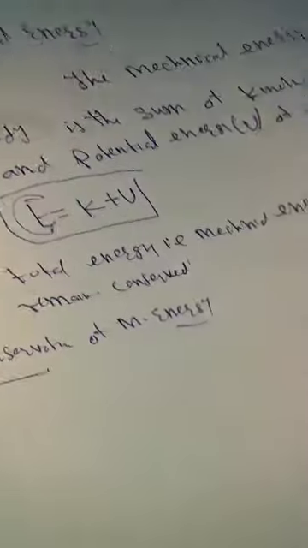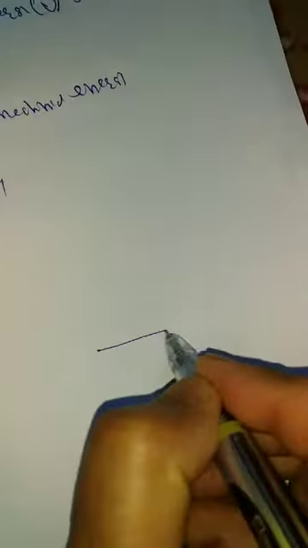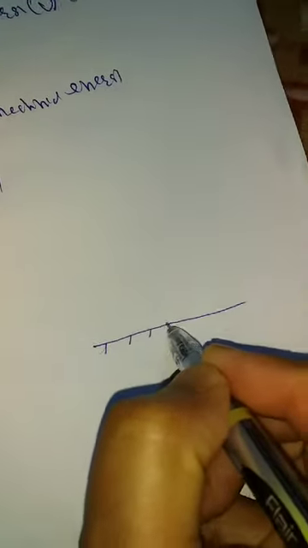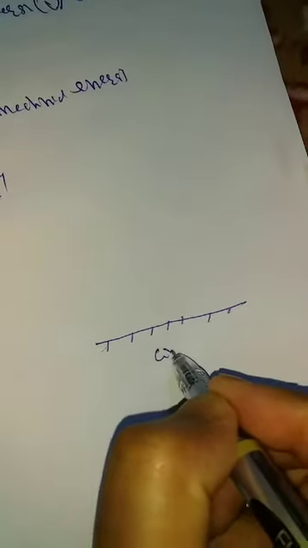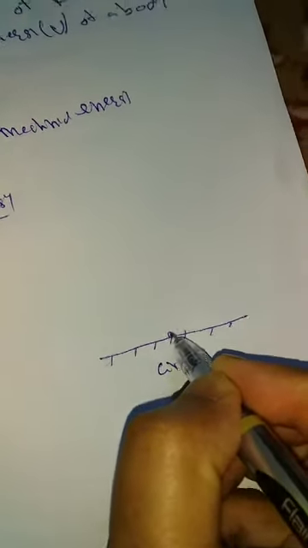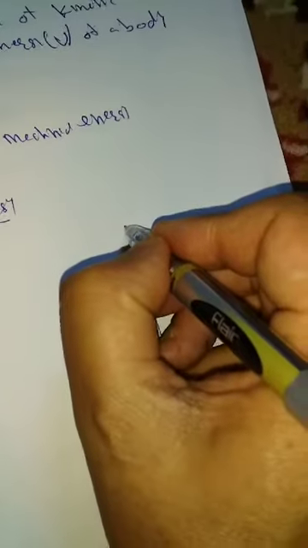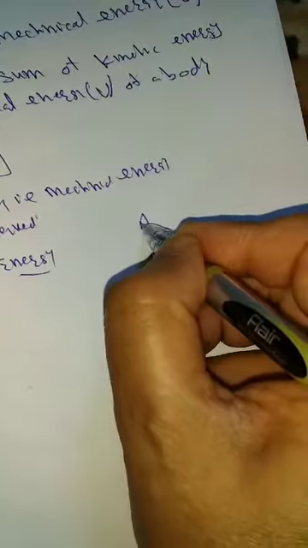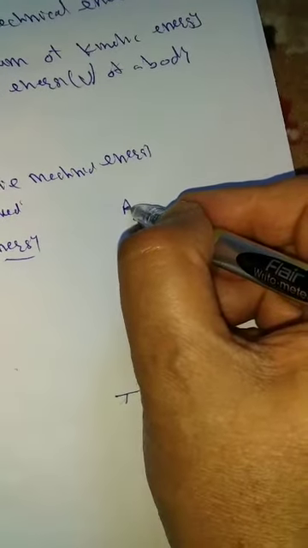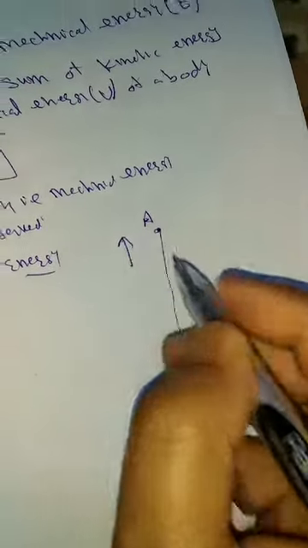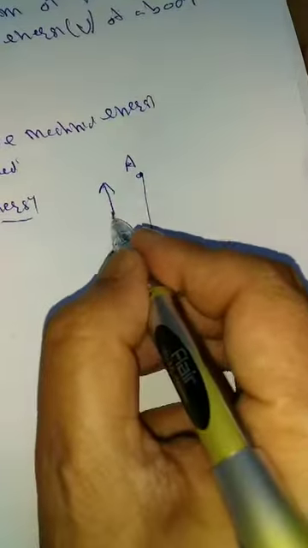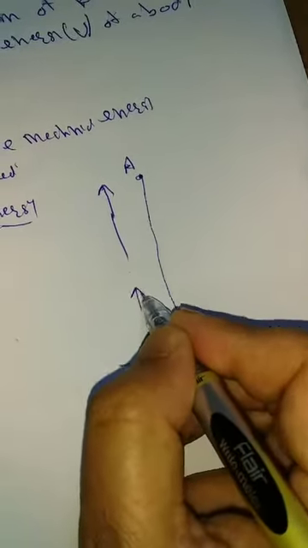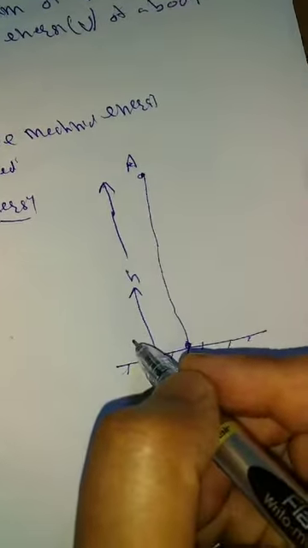Suppose this is the ground here. Suppose a body is at point A, above the surface of the earth. Suppose the ground point is C, and the height from A to C is called H.